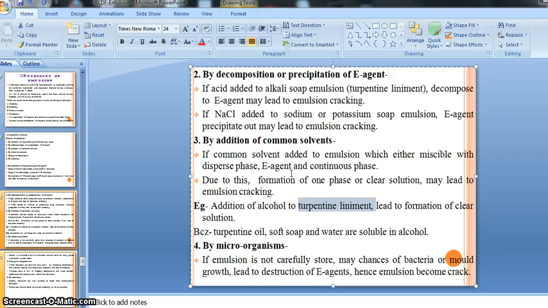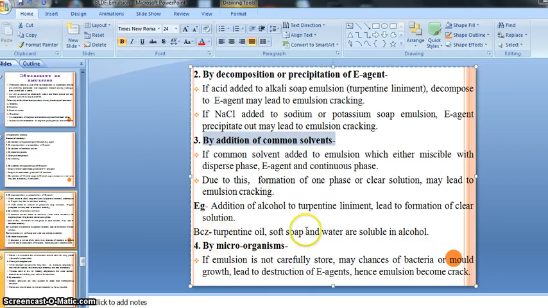And due to the clear solution or one phase, that liniment becomes cracked or separates out, right? So this is the example. So we can understand or remember this reason, that is addition of a common solvent, right?